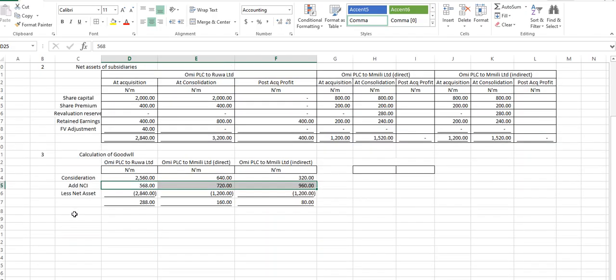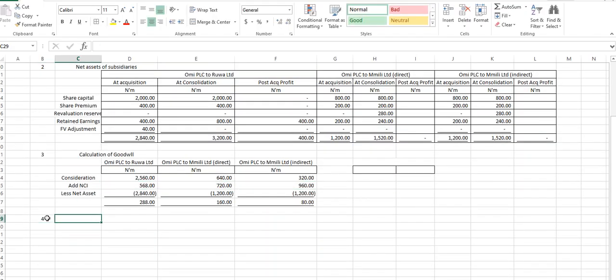How do we calculate NCI? Number 4, calculation of NCI. Yes, how do we calculate our NCI? NCI at acquisition plus NCI share of post-acquisition profit, right?